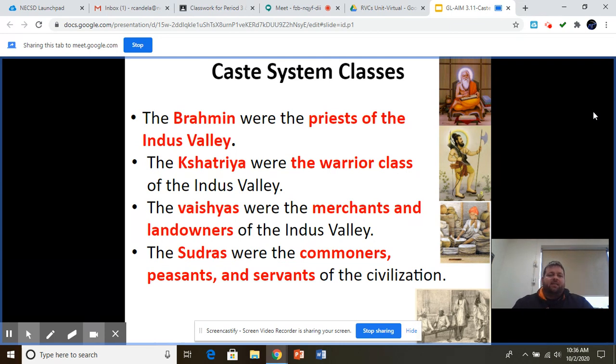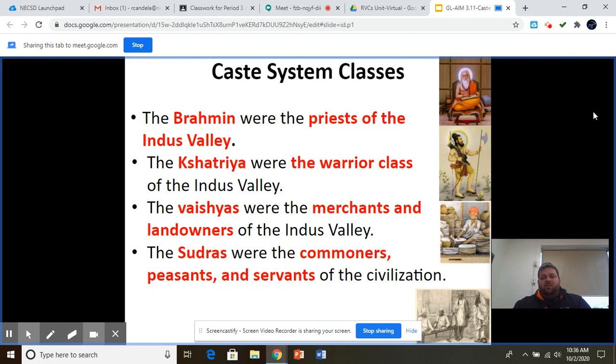But this caste system is derived from the Hindu religion, essentially. So Hinduism, when we do a whole unit just on belief systems and religions, we'll talk in depth about Hinduism once we get to that unit. But Hinduism kind of gives way to this social system that exists in the Indus River Valley.